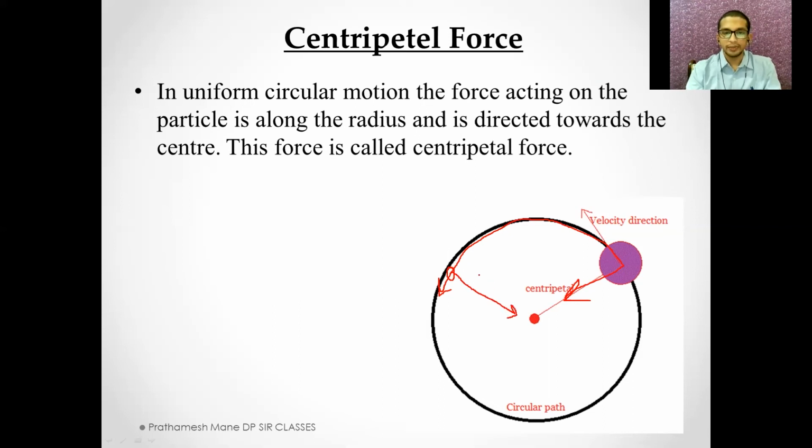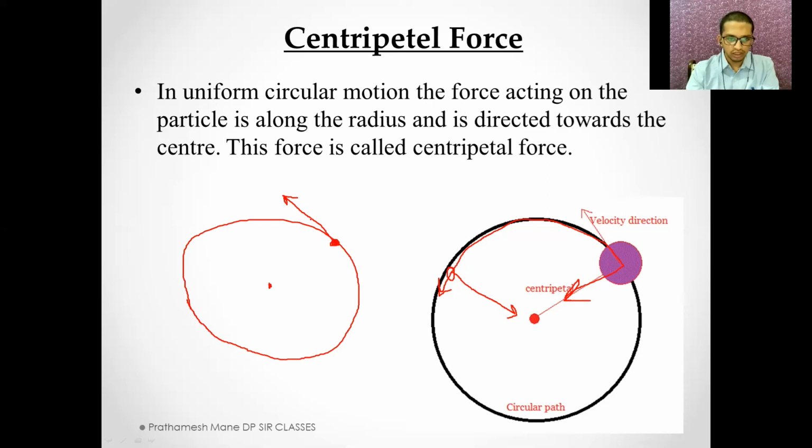Now, why is centripetal force necessary? Imagine this is a circle and we have circular motion going around. When the circular motion takes place, the velocity of the object is tangential to the circle. When it is tangential, the object tends to leave the circle.